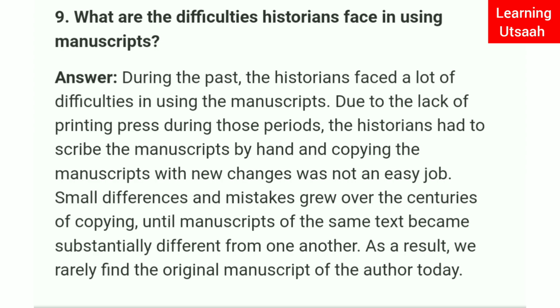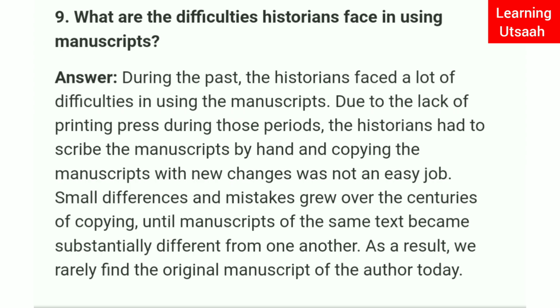Question number 9. What are the difficulties historians face in using manuscripts? Answer is, historians faced a lot of difficulties in using manuscripts due to the lack of printing press during those periods. The historians had to scribe the manuscripts by hand, and copying the manuscripts with new changes was not an easy job.